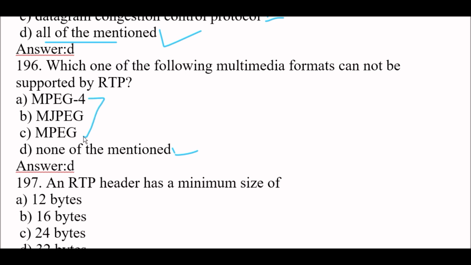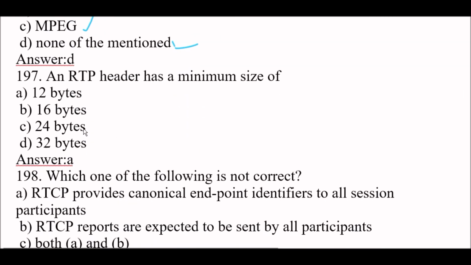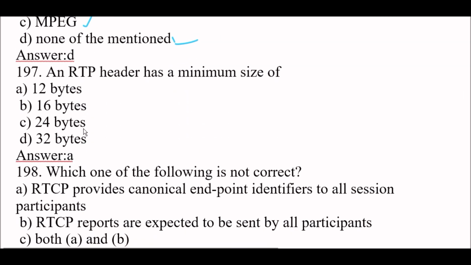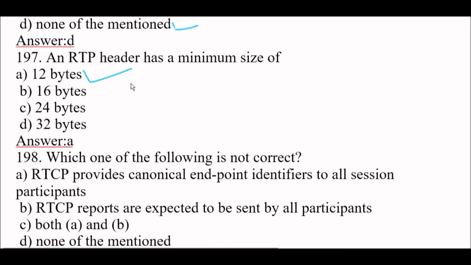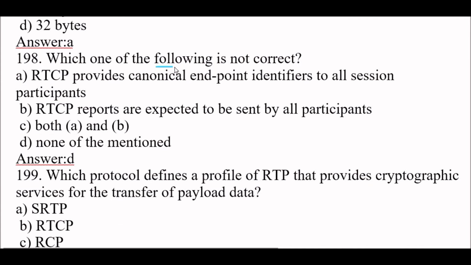via RTP. Okay. Next question. An RTP header has a minimum size of 12 bytes. Option A. Next question. Which one of the following is not correct? So right answer is option D. None of the mentioned is not correct because option A and B, they both are correct. RTCP provides canonical endpoint identifiers to all session participants is the correct one. And RTCP reports are expected to be sent by all participants is also correct.